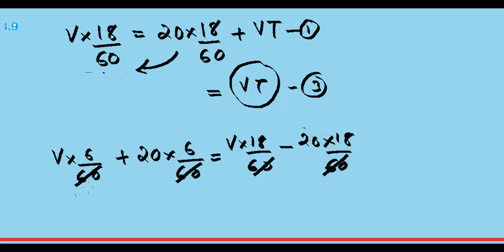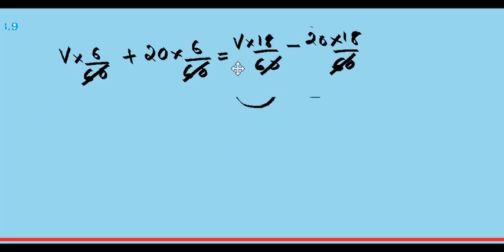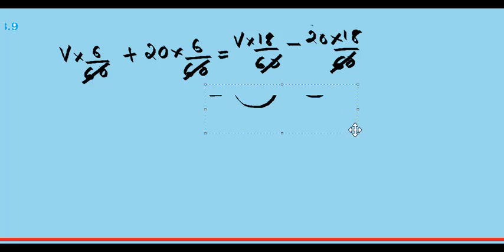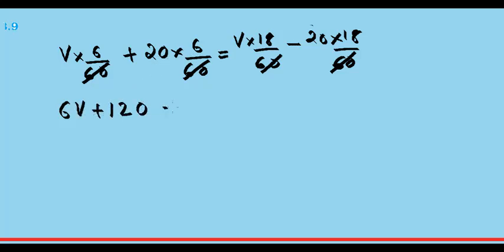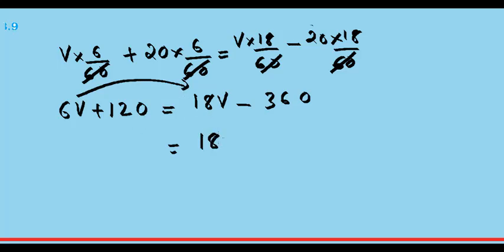Okay, so we have 6V on the left side, 6V plus 6 into 20, 120, equal to 18V minus 360. So rearranging, you can take this 6V to this side, so that will give you 18V minus 6V.